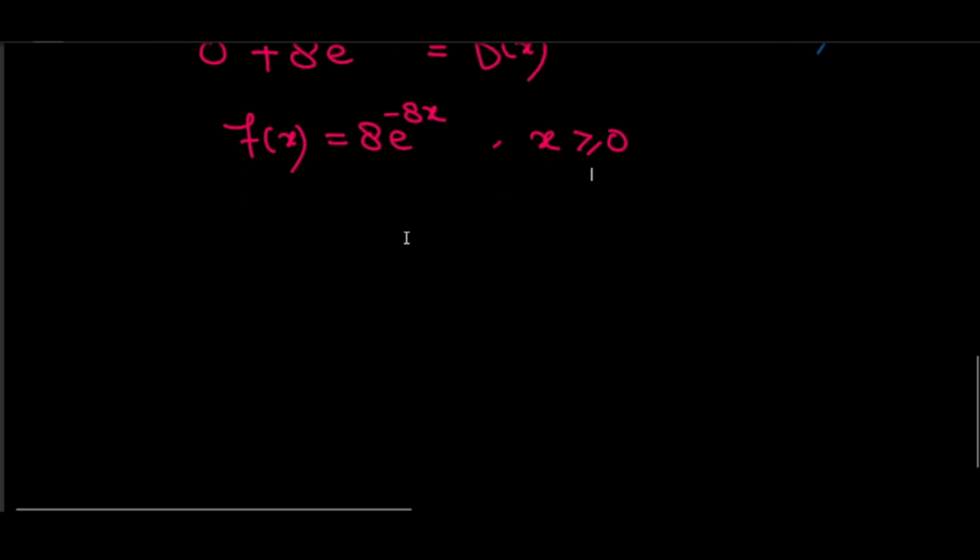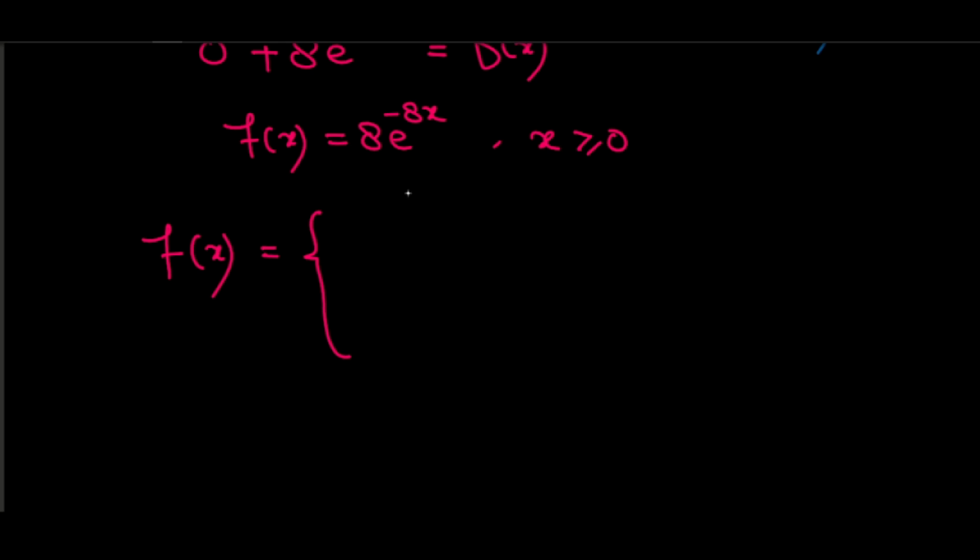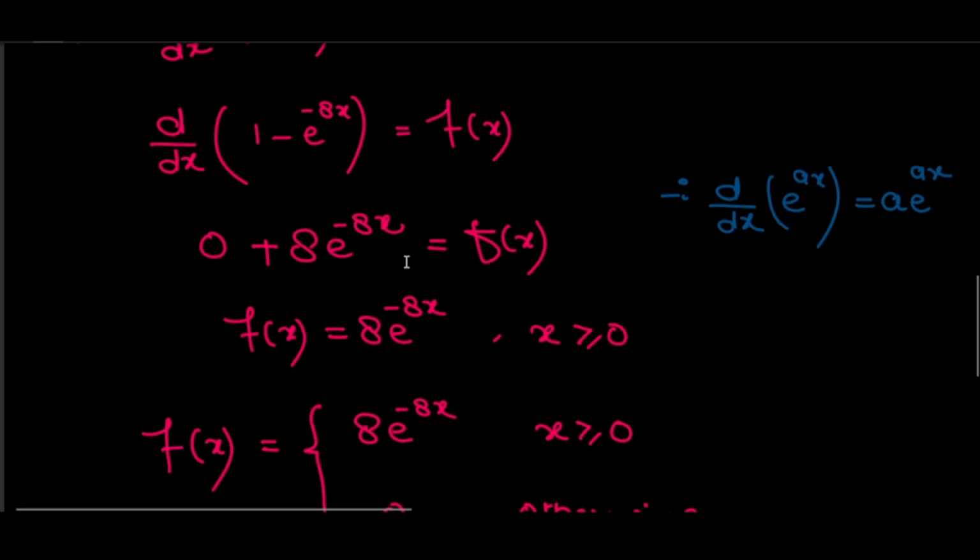So what is my PDF, I mean the probability density function? I can write here 8 e to the power minus 8x whenever x is greater than or equal to 0, and 0 otherwise. So this is my probability density function.